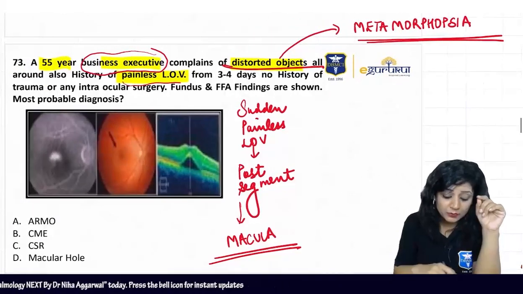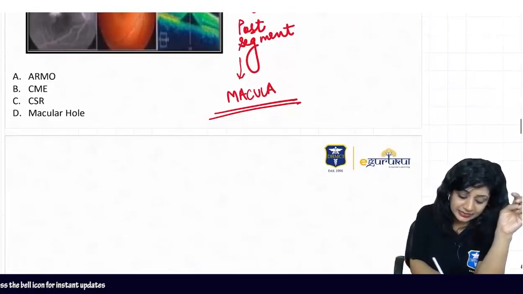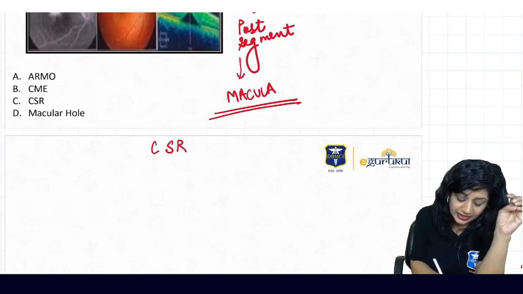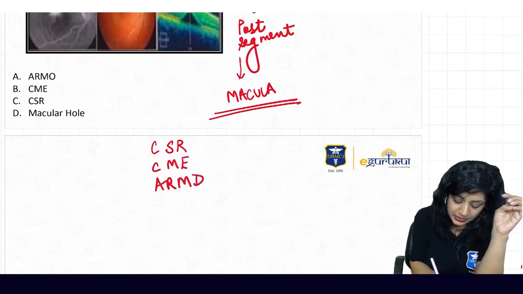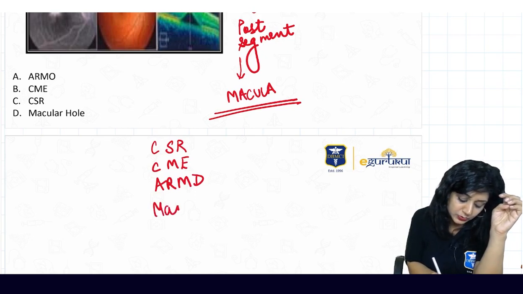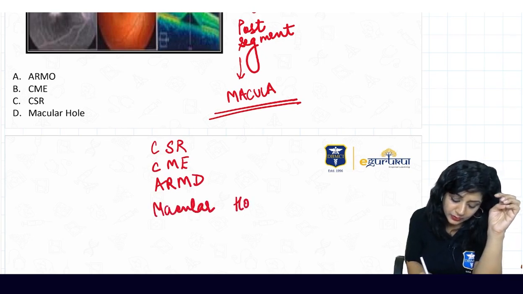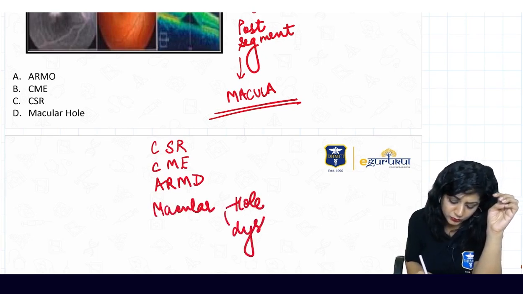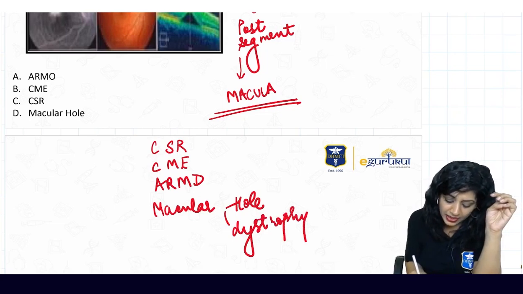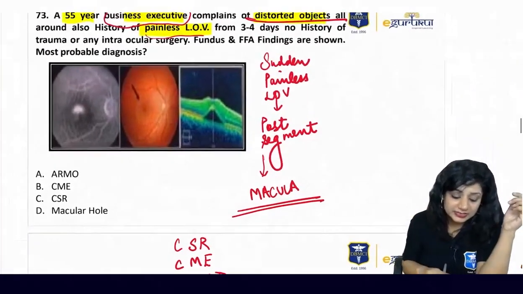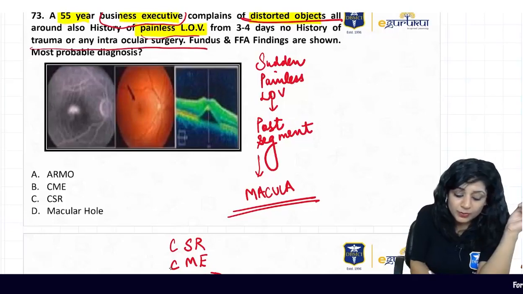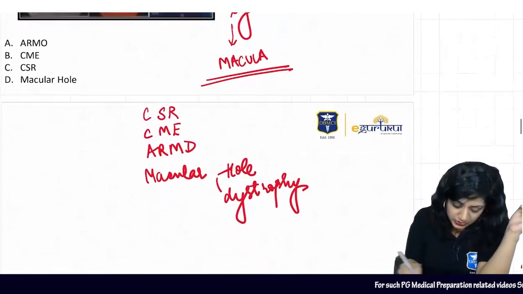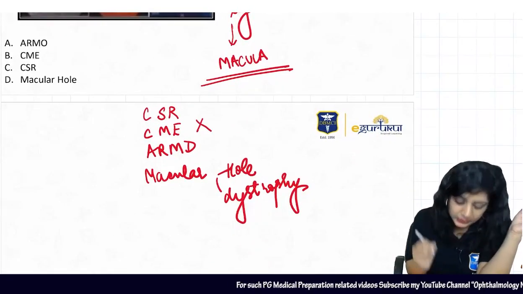Now, what are the pathologies I can have in the macula? I can have CSR, I can have CME, I can have ARMD, I can have a macular hole, or we can have a macular dystrophy. These are the common things that I have to look for. Because they are saying there is no history of trauma or any intraocular surgery, I'm not thinking about cystoid macular edema.